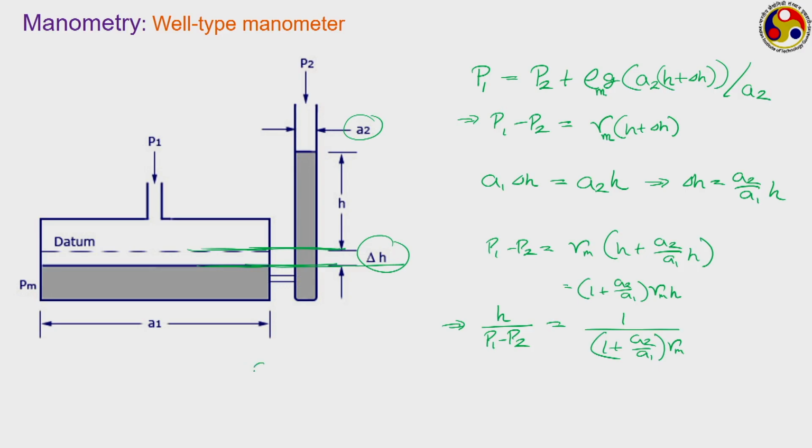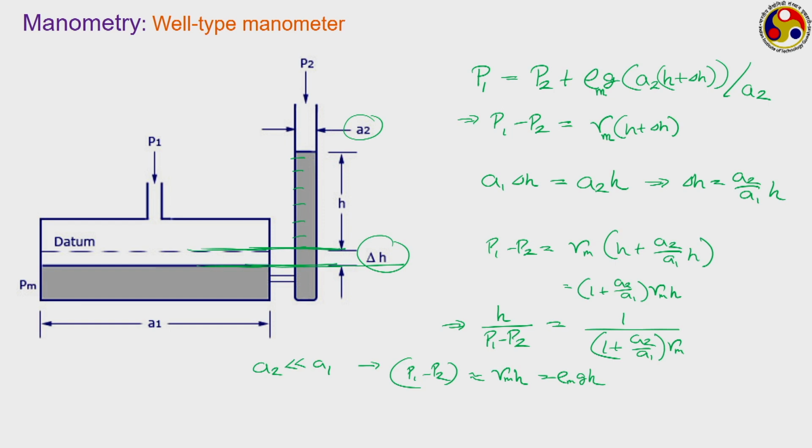If this A2 is extremely small compared to A1, that is, A2 is negligibly small compared to A1, in that case P1 minus P2 is nearly equal to gamma m into H, that is, manometric fluid density into g into H. So, assuming the fluid density to remain constant, and gravitational acceleration g can also be assumed constant, we have P1 minus P2 to be a linear function of H. Therefore, on this particular cylinder surface we can also put a proper length scale, which can be directly calibrated in terms of the pressure difference.